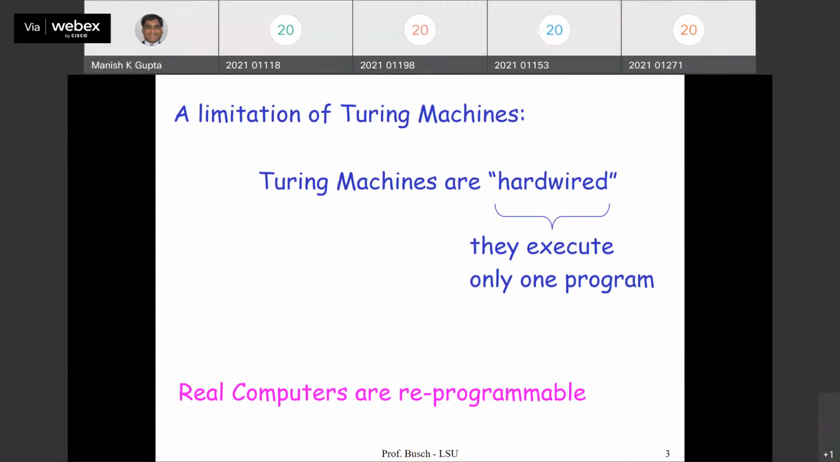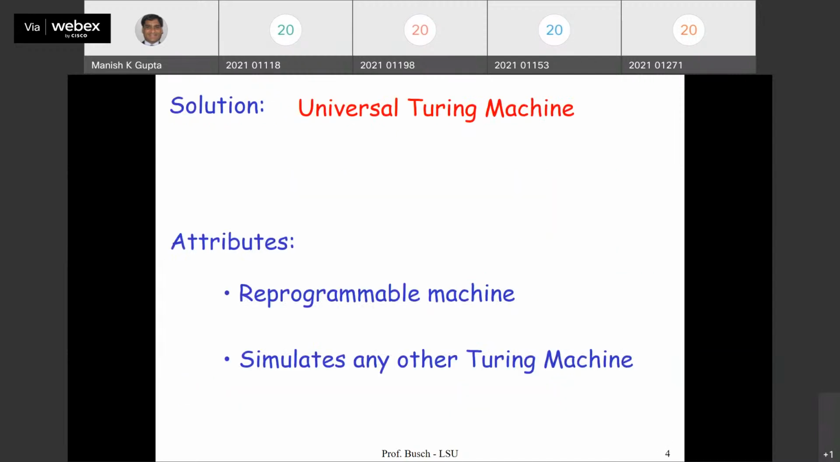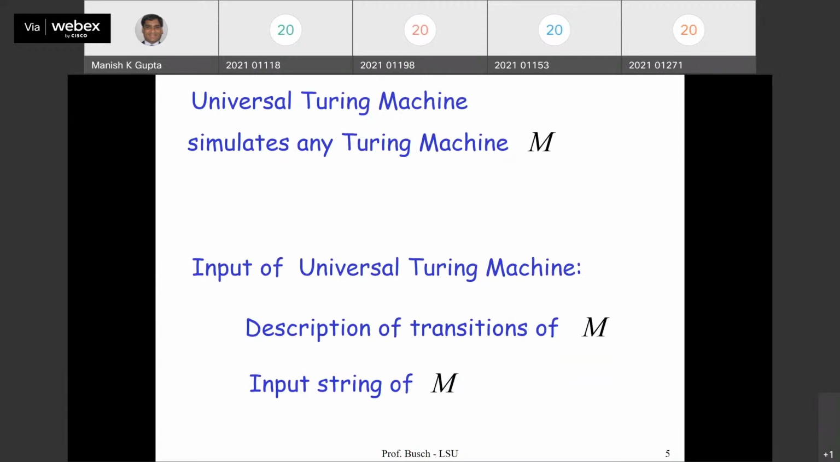So a limitation of Turing machine is Turing machines are hand wired. They execute only one program. So real computers are reprogrammable. The solution is universal Turing machine. And what are the attributes? Reprogrammable machine and simulates any other Turing machine.